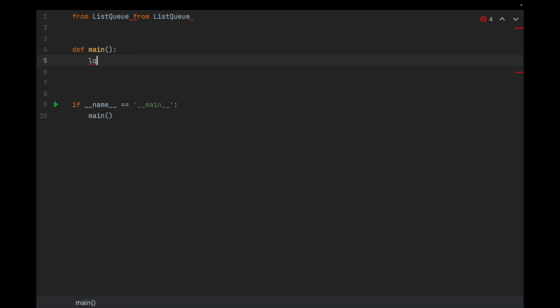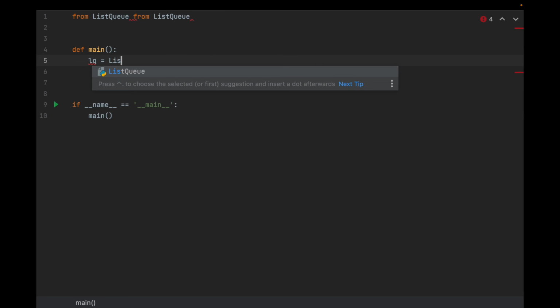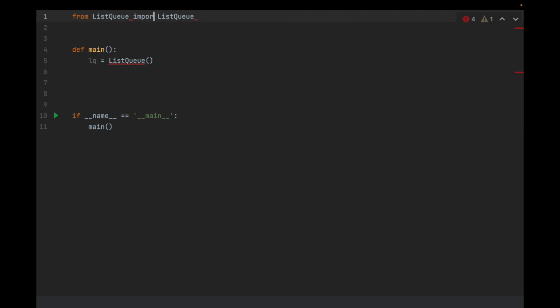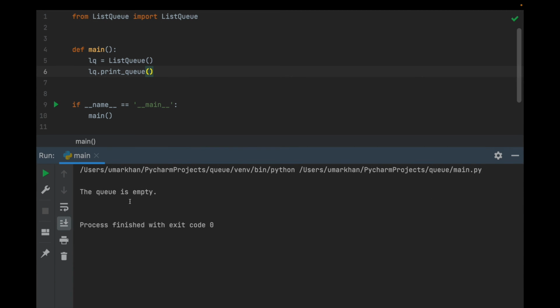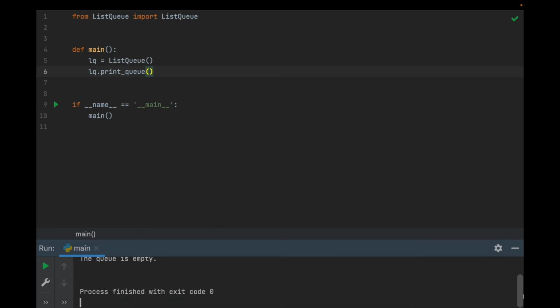All right, so now we can define the main function. I'm going to say lq is equal to list queue. Oops, this should be import. And then just to show what happens if you have an empty queue and you try to print it, I'm going to say lq.printQ. I get what I expect. It says the queue is empty, which it should because we haven't enqueued anything.